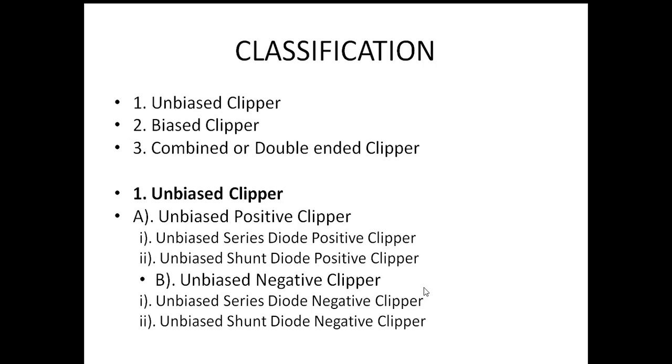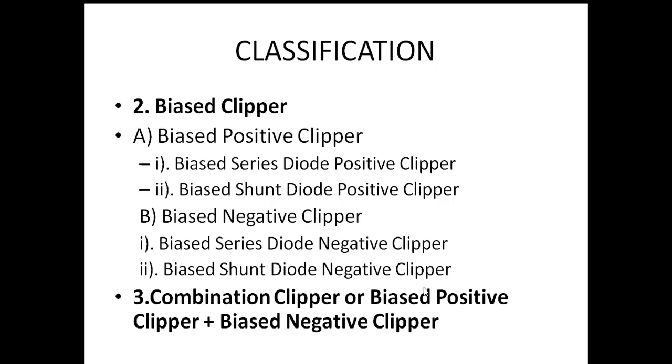Unbiased negative clipper: unbiased series diode negative and shunt diode negative. This is the classification of the unbiased clippers. Next one, biased clipper. Similar to unbiased clippers, the circuits are biased positive clipper and biased negative clipper.